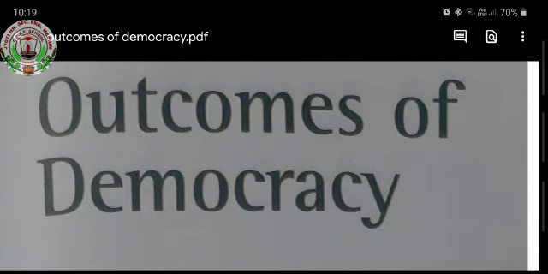It provides a method to resolve conflict. Since we are living in a democratic country, we are having all the rights. The democracy has given us rights, fundamental rights are given, duties are given in our country. It allows room to correct mistakes.